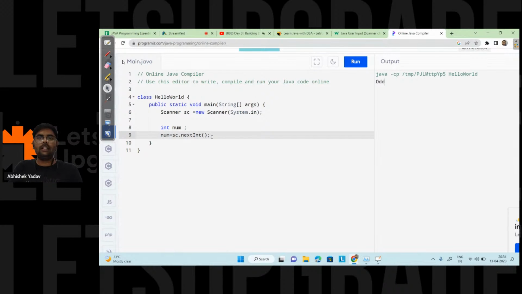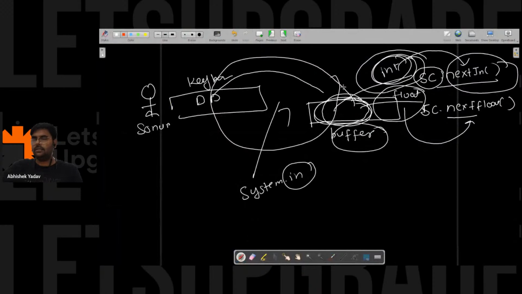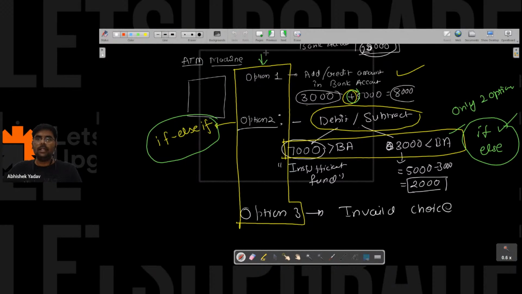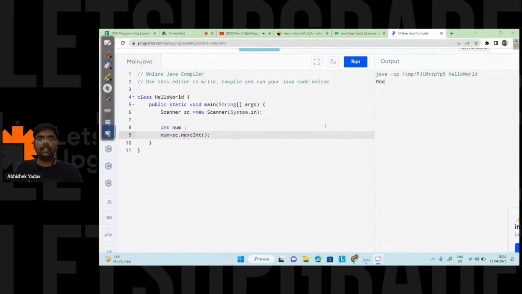So let's come back to the question now, right? Yeah. So our question is this one, right? This one, this one. So I know how I can take input from the user. Now I have to handle this part, that is option 1, option 2, and option 3. So first I will write a message on the screen. Okay, 1 minute. Let me write a message on the screen.